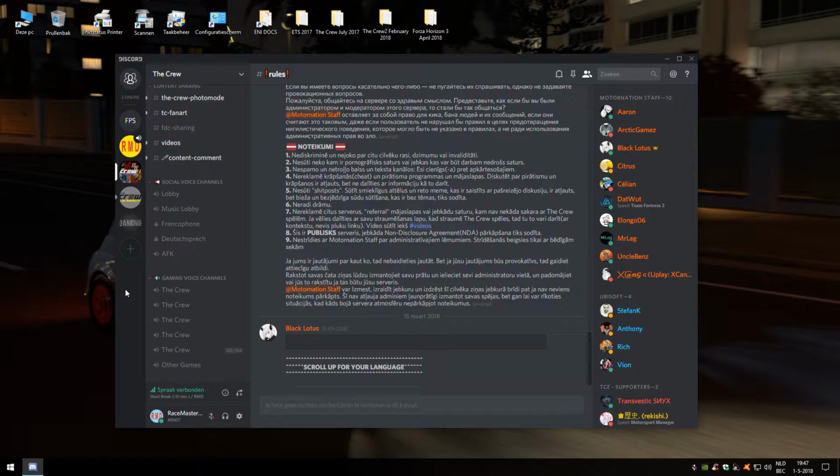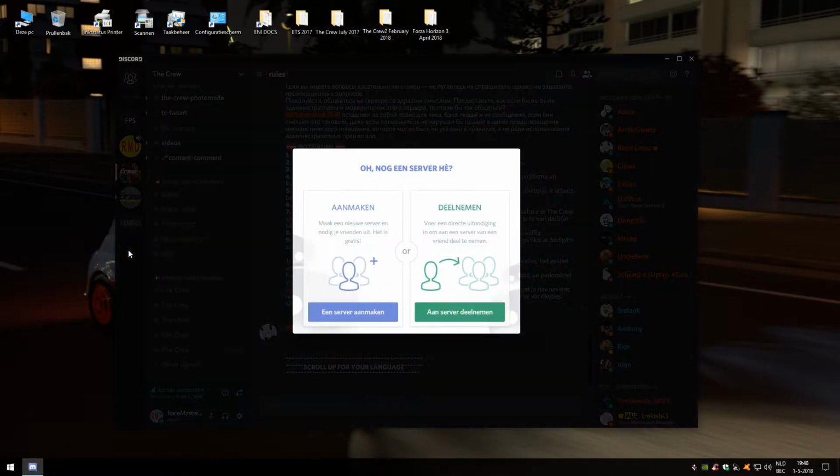But if you're not familiar with it, you download it, you create an account, and then you end up on more or less this menu here. I have a few servers available here, but that will not be the case the first time you arrive. You will have some sort of tutorial to go through, and you have a plus sign here. That's the most important. If you click on that, it will ask you if you want to create your own server, or if you want to participate in a server. If you click on participate,